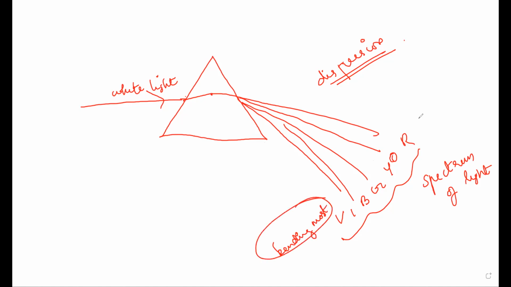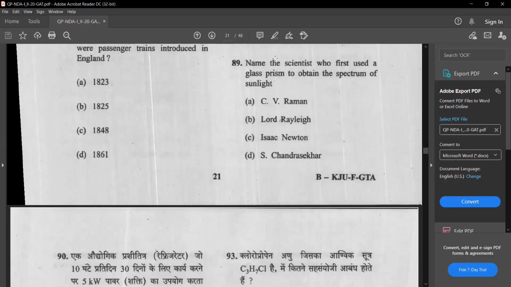The red color, which has more wavelength, bends the least. So that is dispersion. Here the answer, as we have already marked, is Isaac Newton.